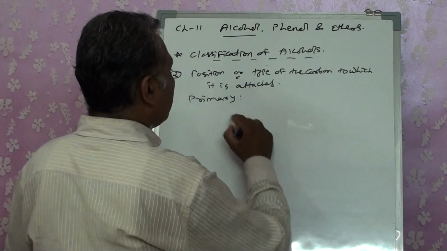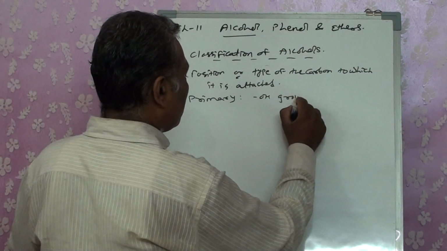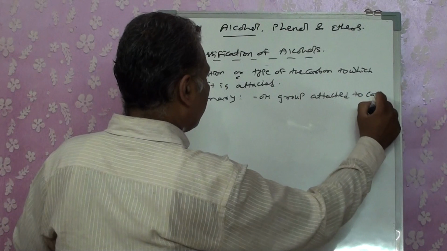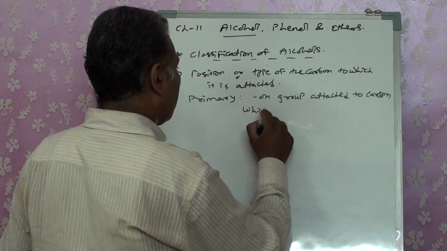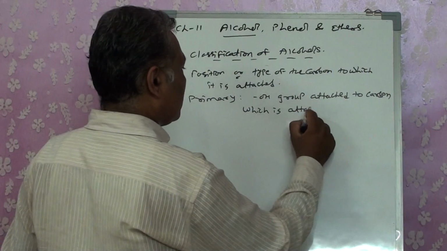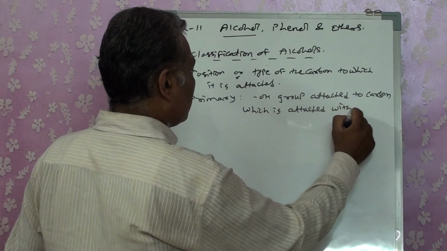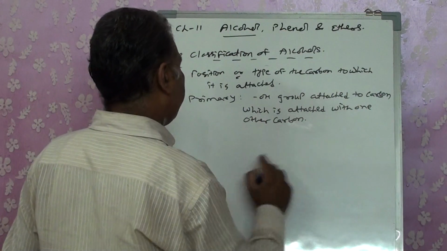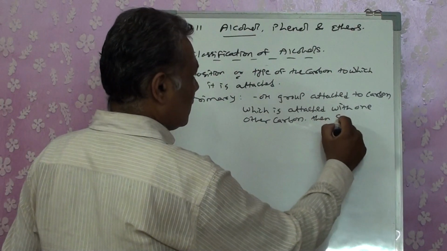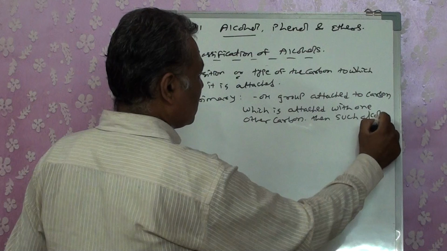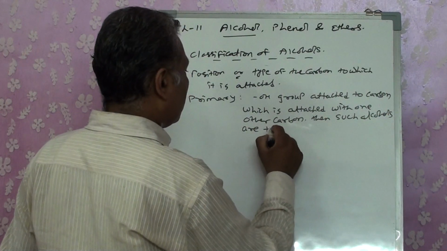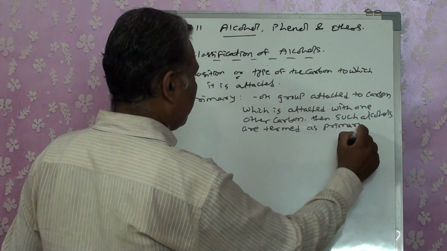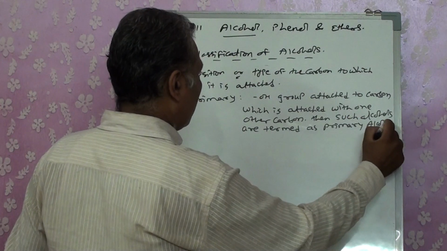That means we know that if the OH group is attached to a carbon which is attached to one other carbon, then such alcohols are termed as primary alcohols.